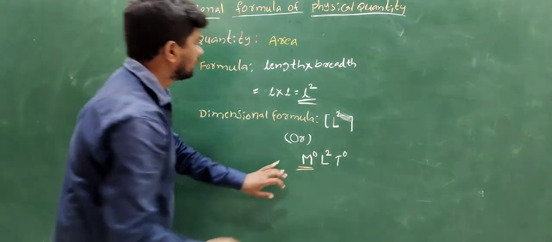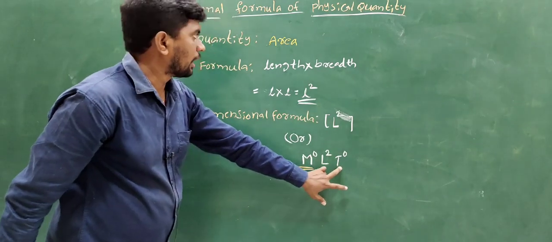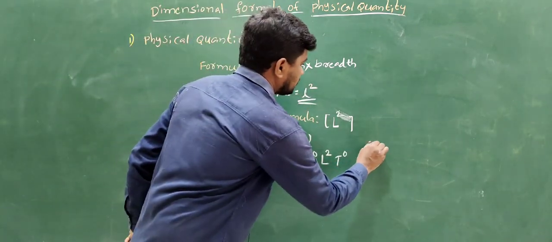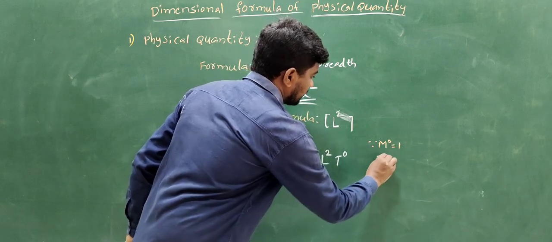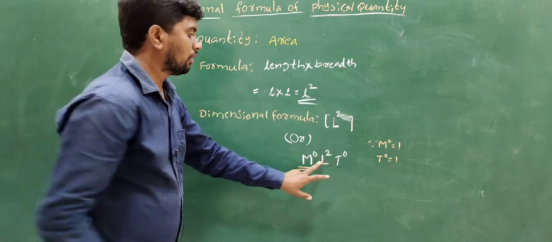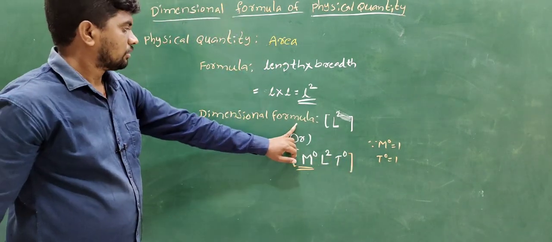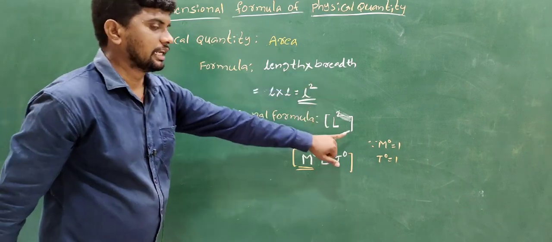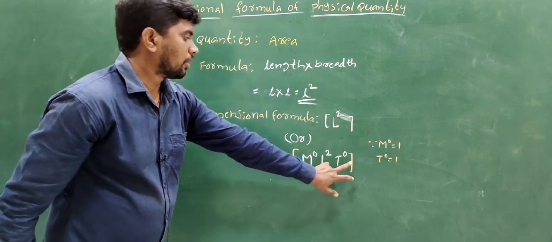There is no mass in area, so M to the power 0. There is no time in area. Since M to the power 0 means 1 and T to the power 0 means 1, 1 into L square into 1 equals L square. So the dimensional formula of area is L square, or M^0 L^2 T^0.